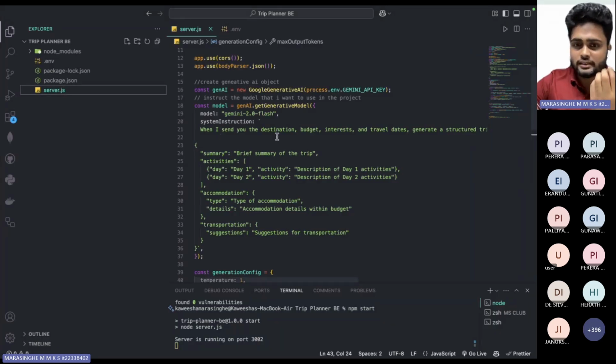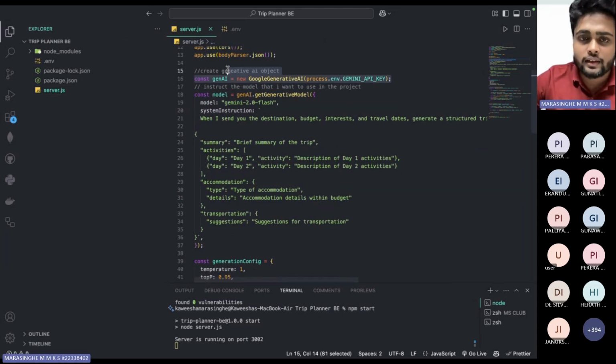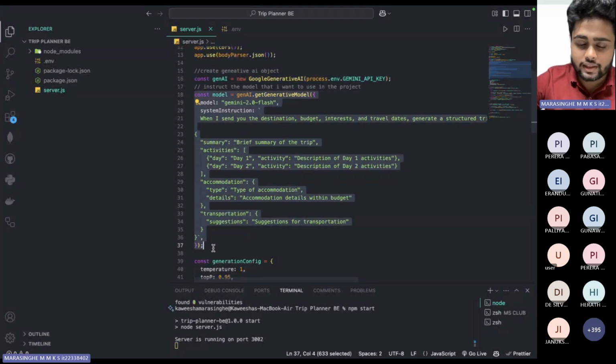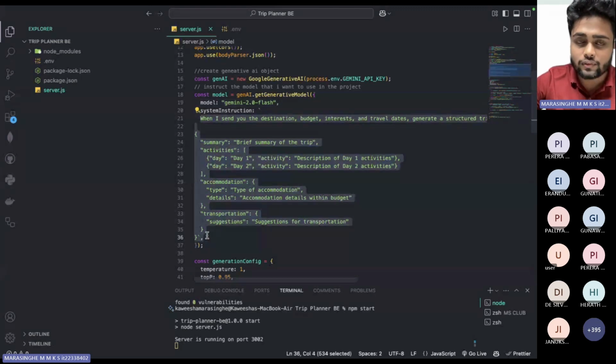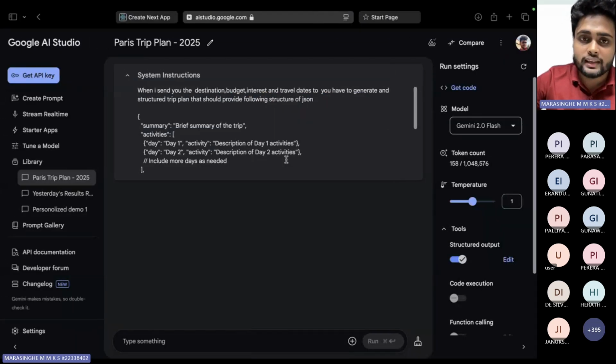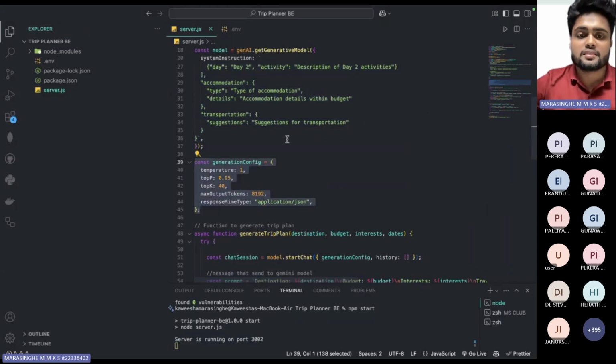So I will just explain this code a bit. In here, I initialize the Gemini API key and create a model. I'm using the Gemini 2.0 Flash model, and I also gave the same instructions that I gave in Google AI Studio. And there are some generation configurations, like temperature, max tokens.